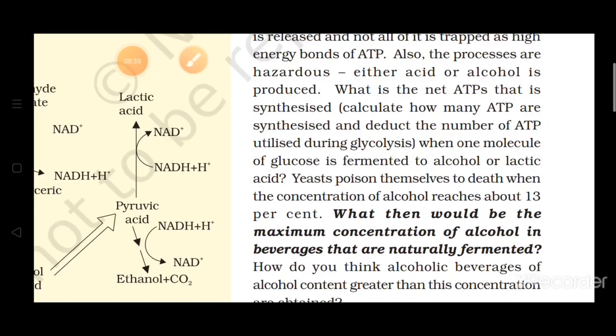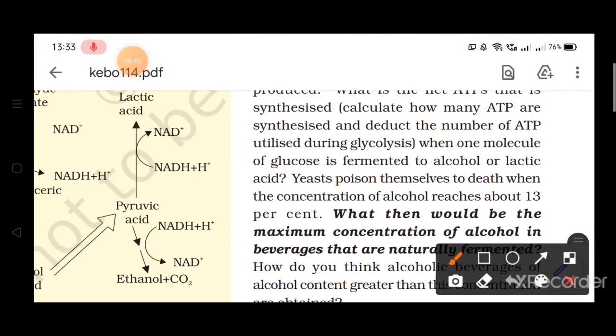And what happens if we talk about yeast? Yeast is multiplying, and because yeast is producing ethanol, which is an alcohol, yeast poison themselves to death when the concentration of alcohol reaches about 13%.